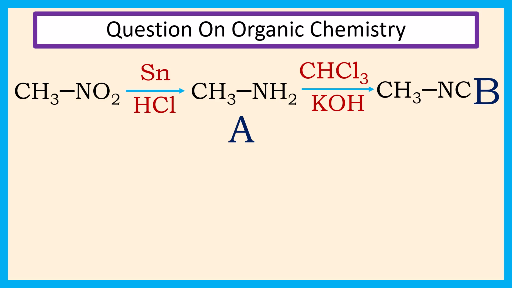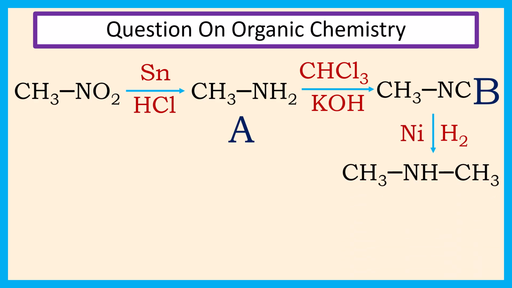The reduction of methyl isocyanide using hydrogen in the presence of nickel produces dimethylamine. So, our compound C is dimethylamine.